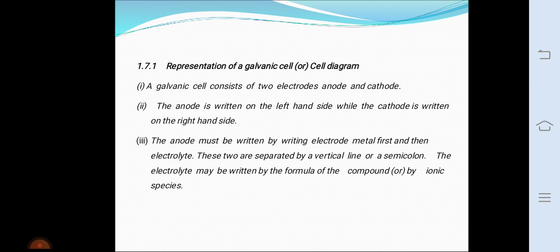These two are separated by a vertical line or semicolon. The electrolyte may be written by the formula of the compound or the ionic species. The cathode is written by writing the electrolyte first and then the electrode metal. These two are separated by a vertical line or semicolon. The two half cells are separated by a salt bridge, which is indicated by writing two vertical lines.